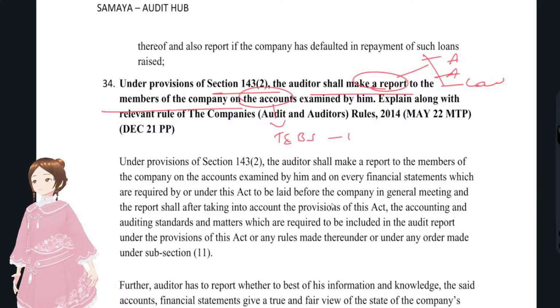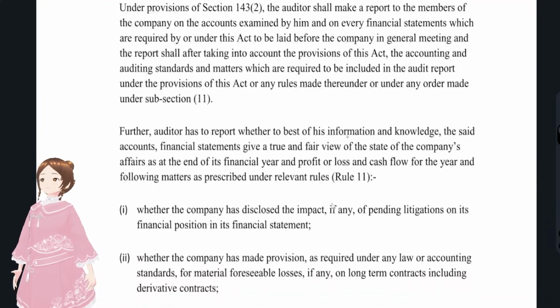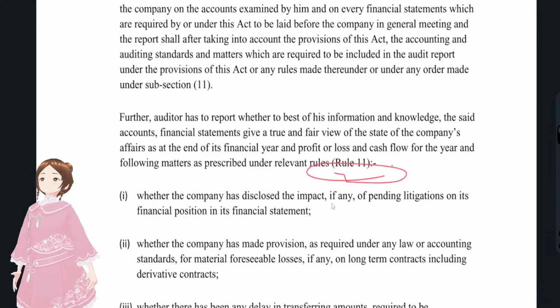But see, they were also asking about Rule 11. What is Rule 11?